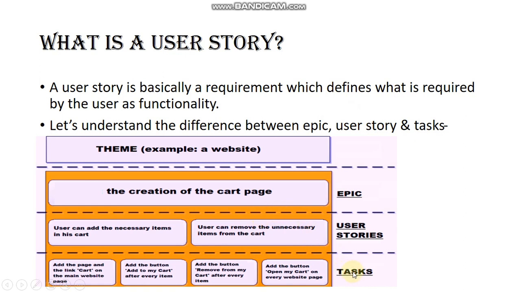So now coming to task, here you can see the user stories, whatever is there, have been broken down into four different tasks. So what are the tasks? Let's see here. Add the page and link cart on the main website page. Add the button add to my cart after every item. Add the button remove from my cart after every item. Add the button open my cart on every website page. So these are the four different tasks in the example which I have taken as a website.